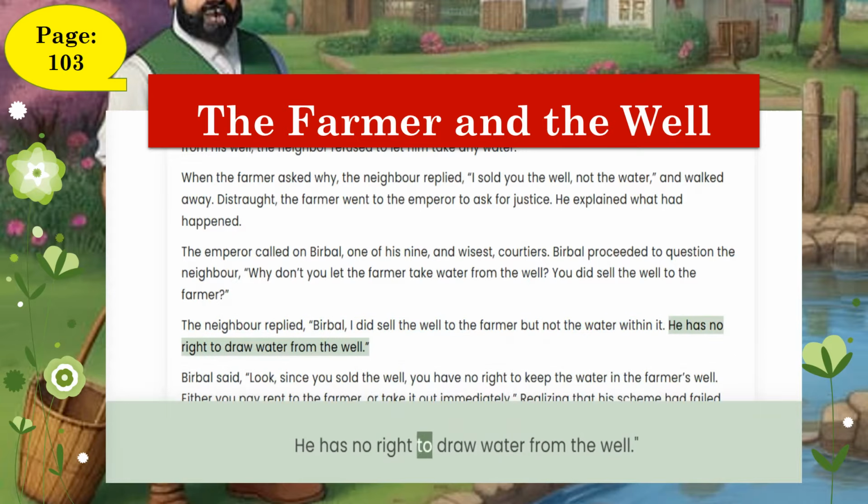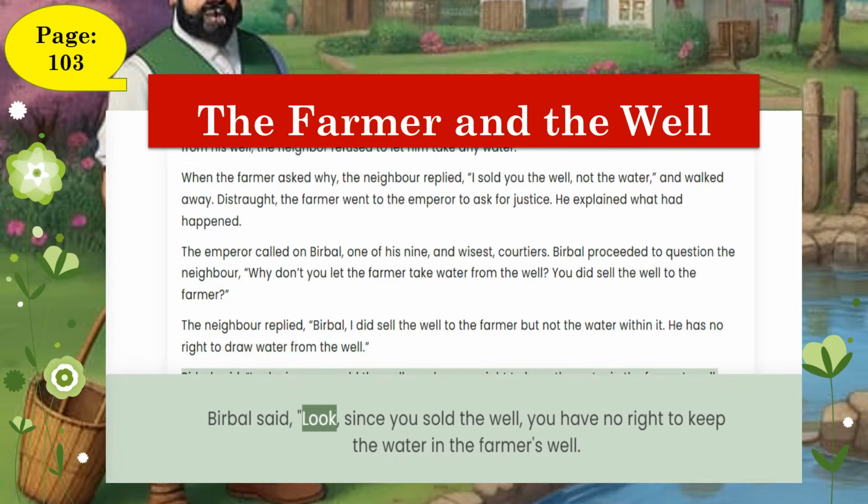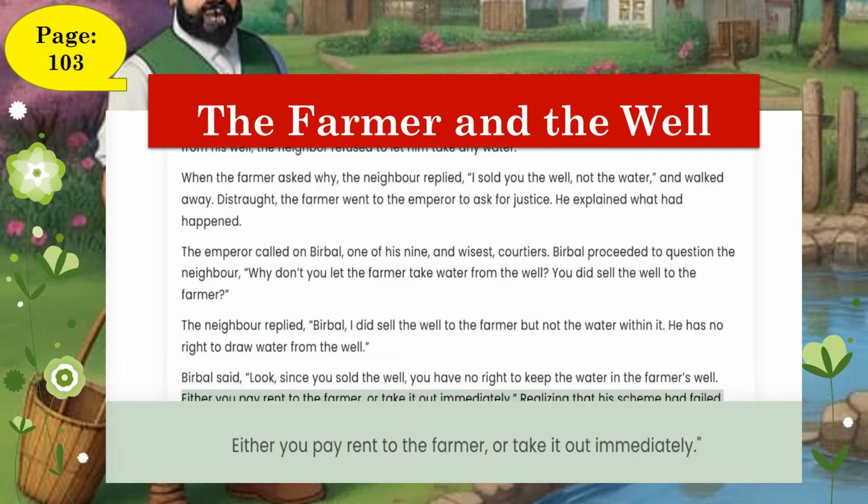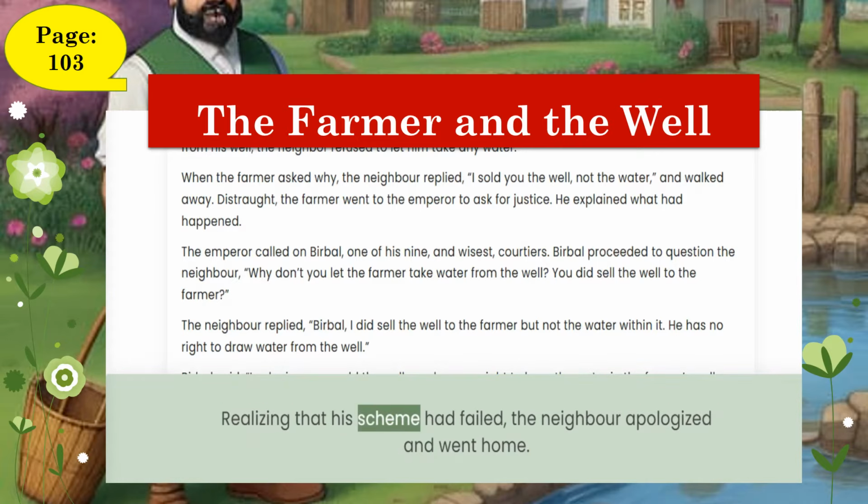He has no right to draw water from the well." Birbal said, "Look, since you sold the well, you have no right to keep the water in the farmer's well. Either you pay rent to the farmer, or take it out immediately." Realizing that his scheme had failed, the neighbor apologized and went home.